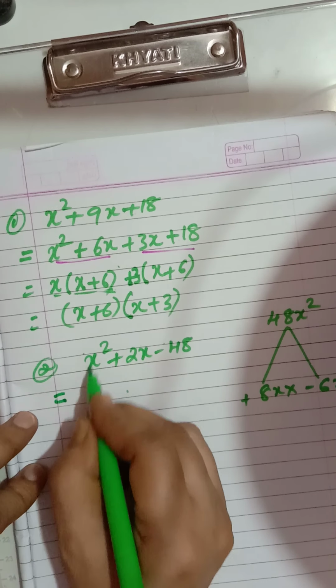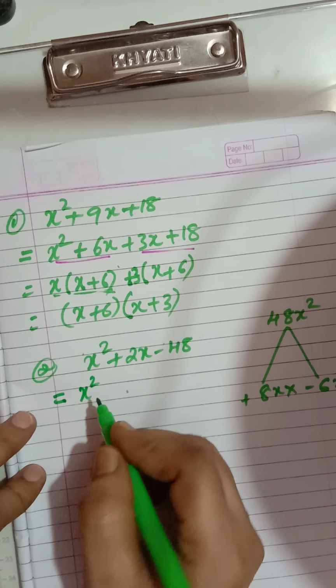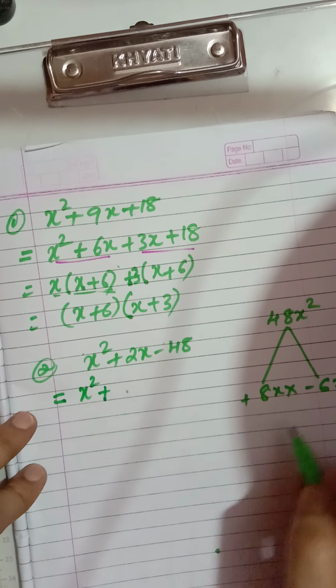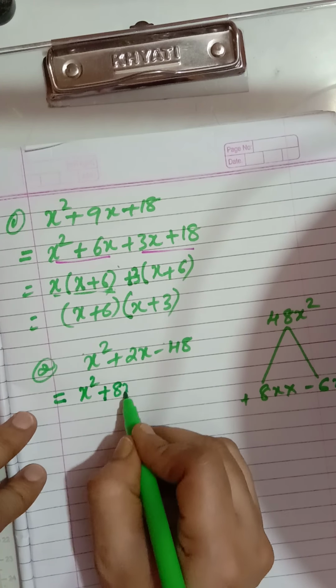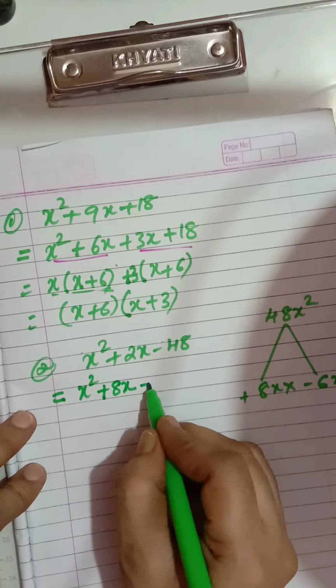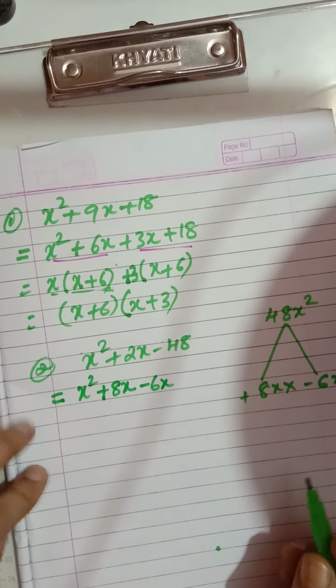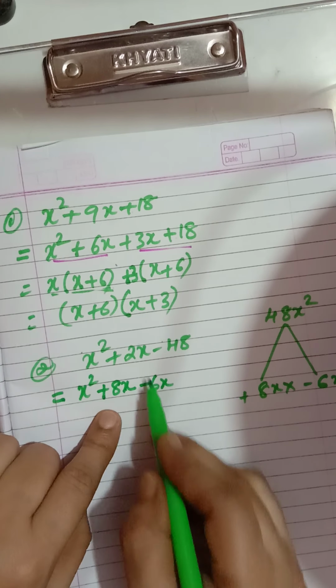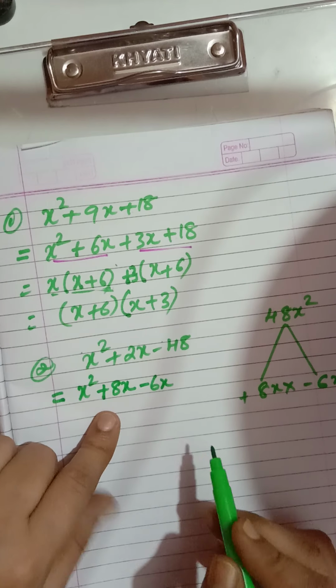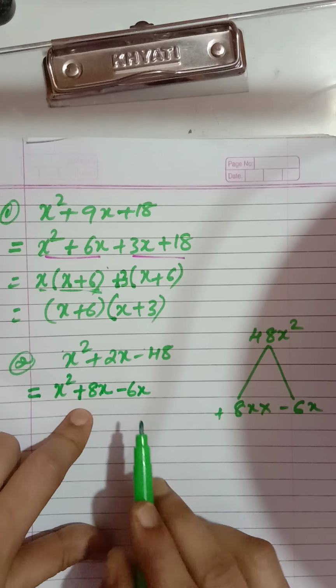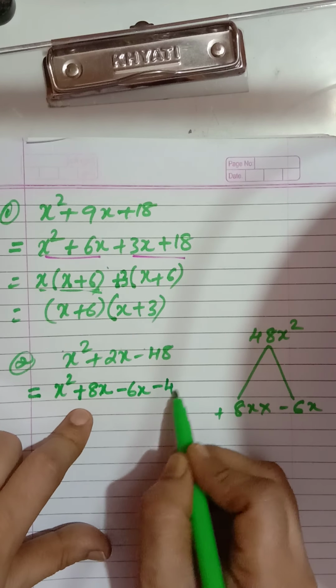As I told children, first term no changes, x square. Plus first term is what? 8x. Minus 6x. See children, how I have adjusted. 8x minus 6x is what? 2x. Yes or no? 8x minus 6x is 2x. And the last term as it is.